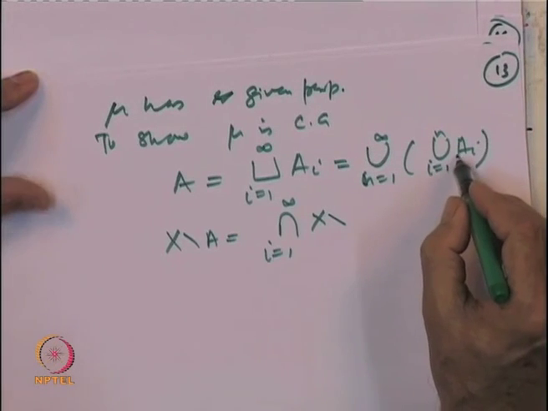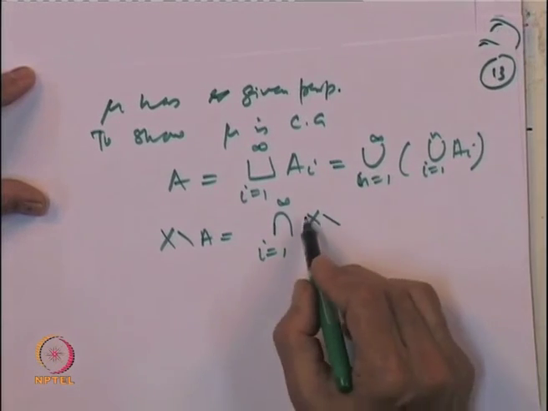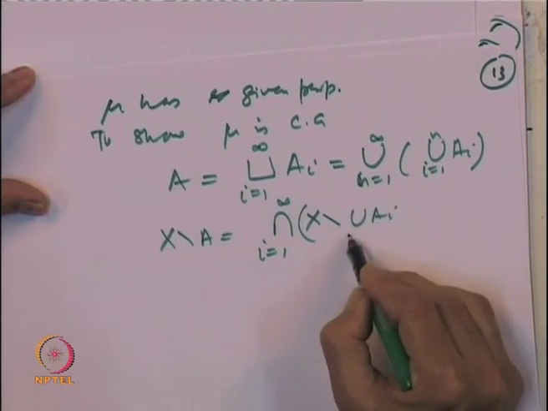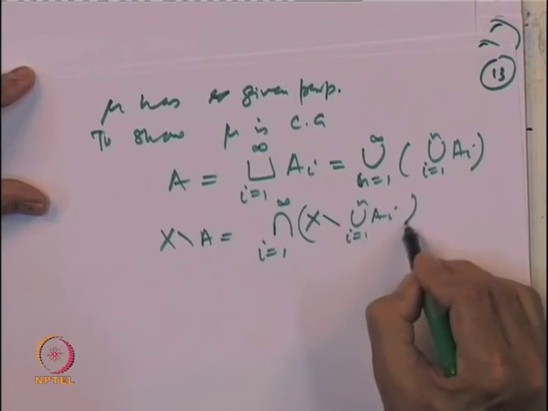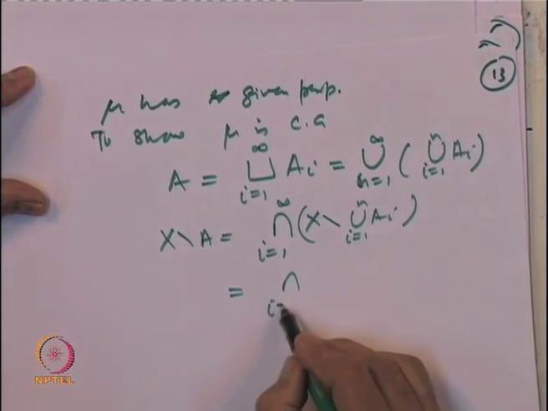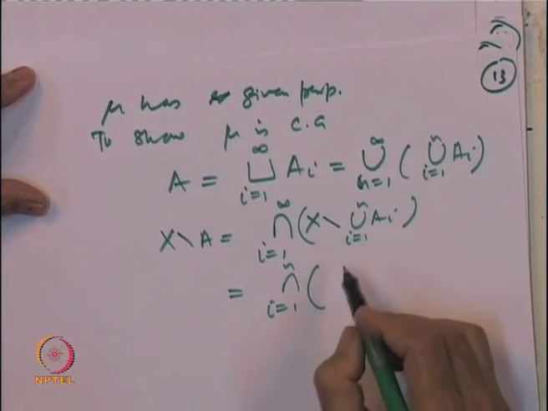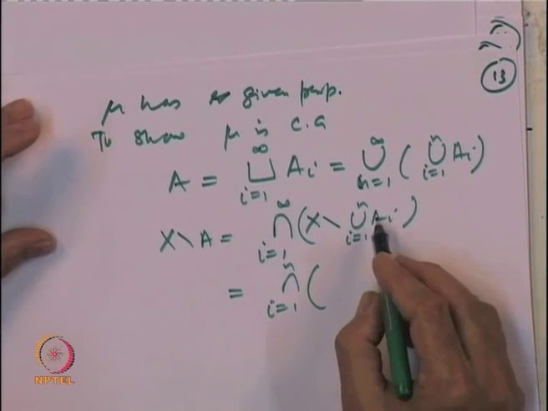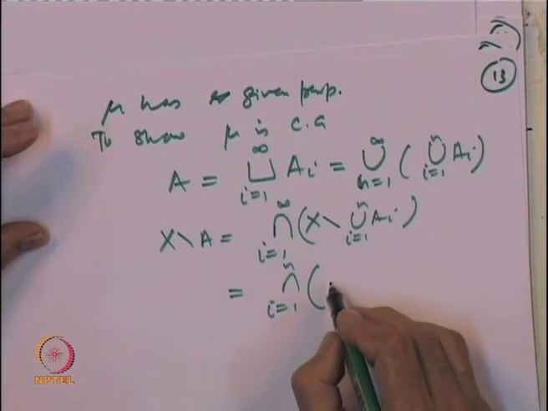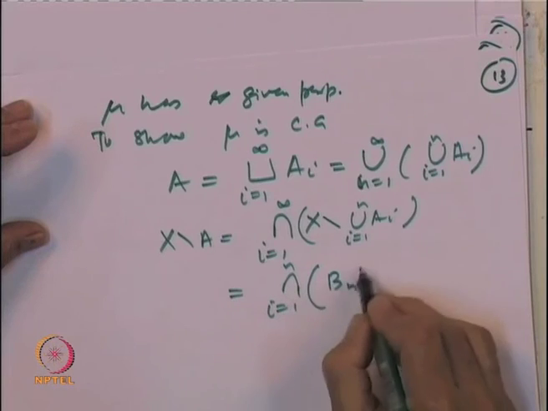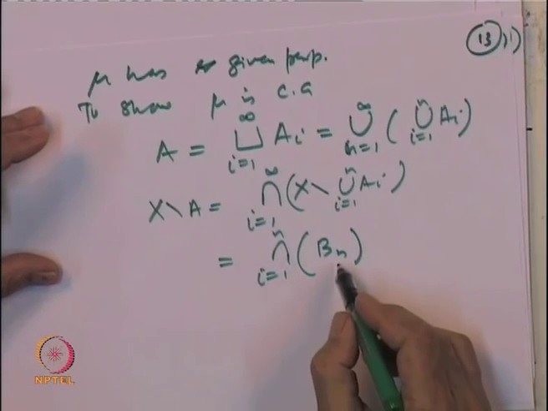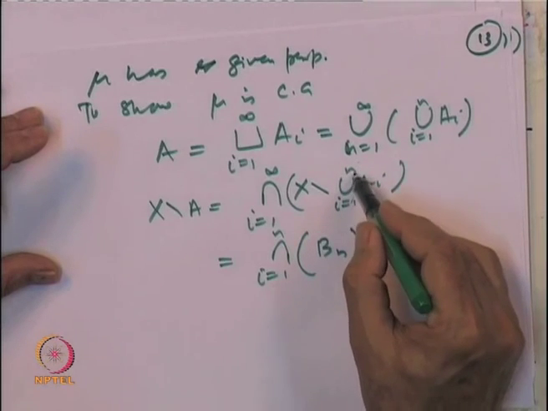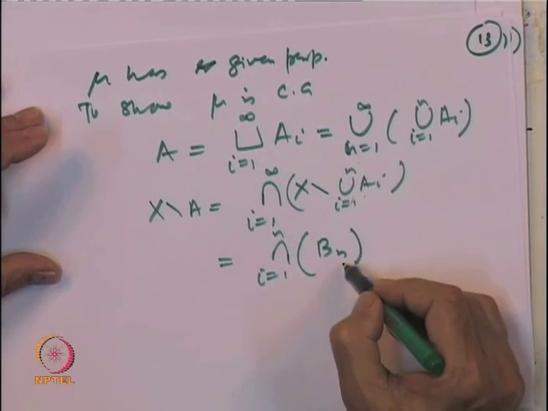Then it is X minus the union of A i, i equal to 1 to n, which is the intersection, and let us call this set B n. Now note the B n's are decreasing and they are in the algebra, because the unions of A i's are increasing, so the complements will be decreasing.